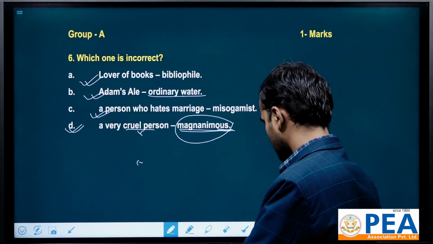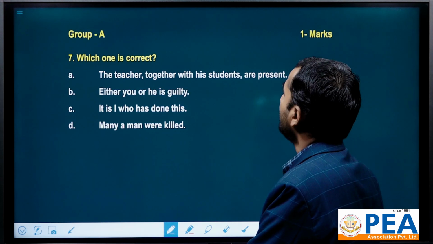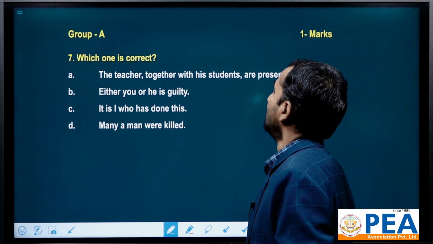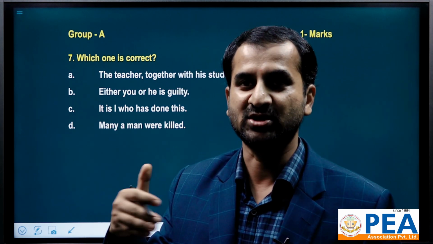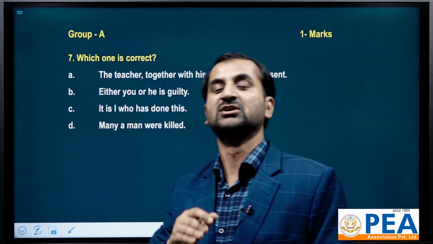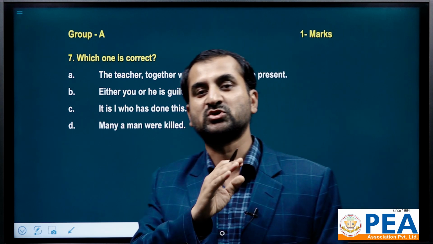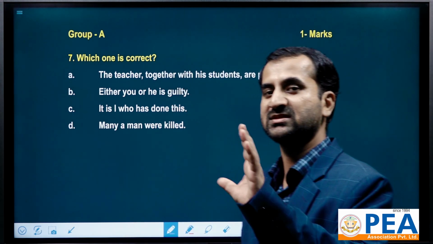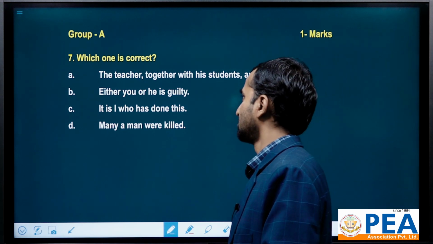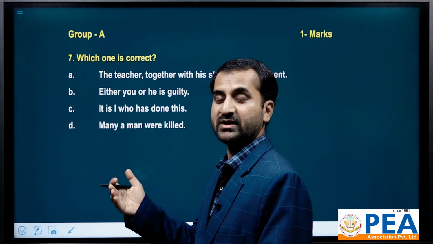Now we shall go with another question: which one is correct? This question belongs to the chapter subject verb agreement, that we also prefer to say syntax, and also concord. So all these are synonymous in nature, so you don't need to get confused.